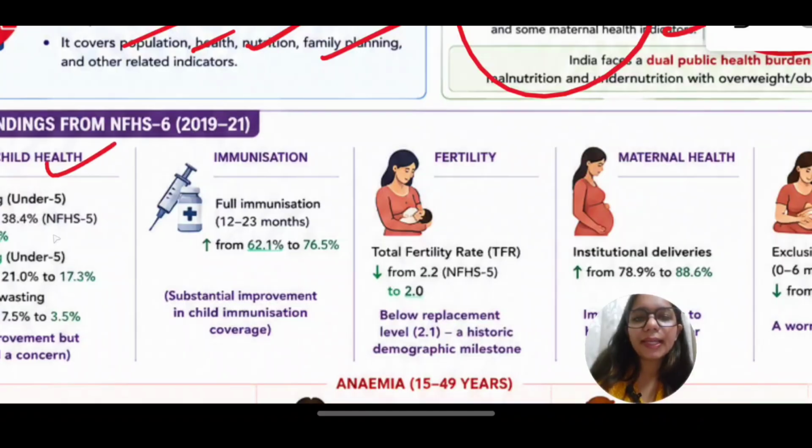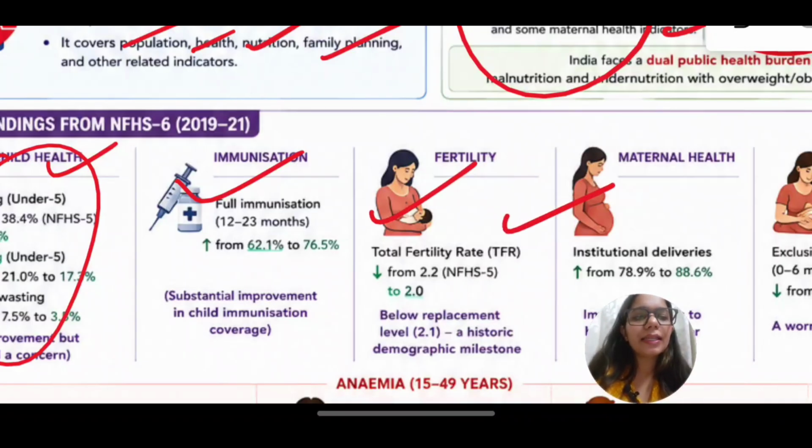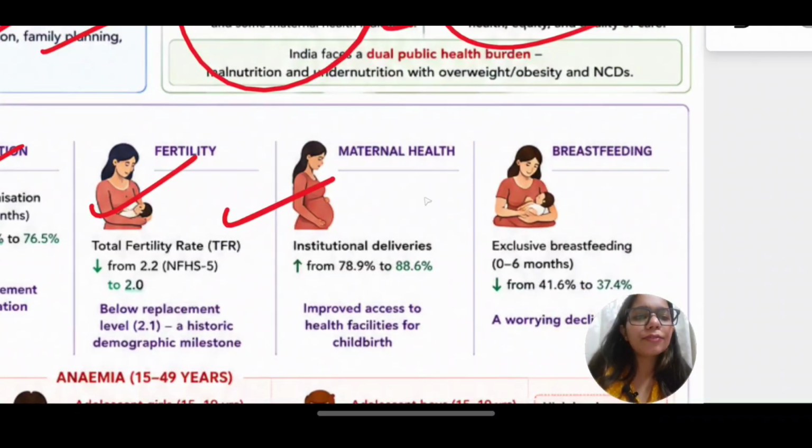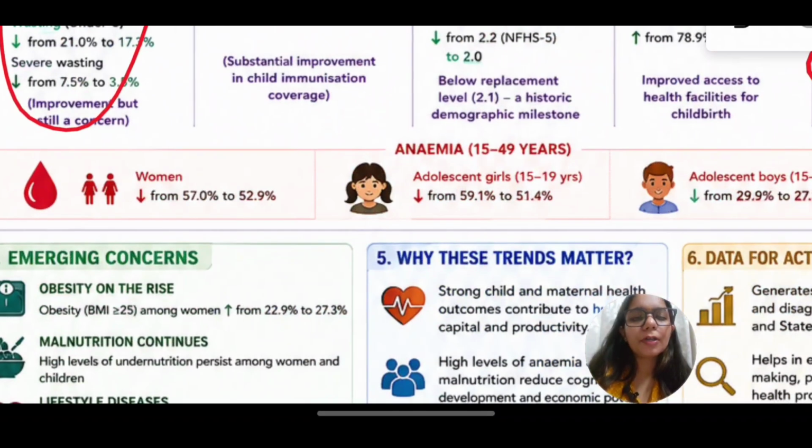We have seen that all three indicators, wasting, stunting and undernutrition, were declining. Immunization has improved, fertility has come down to the replacement rate, maternal health is getting better, and people are now giving more food to children, but there are again concerns.